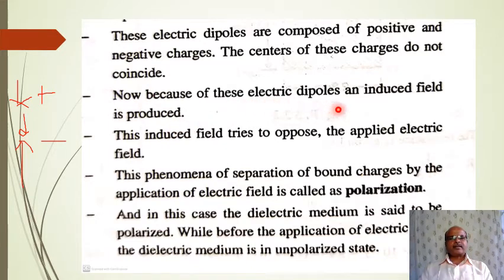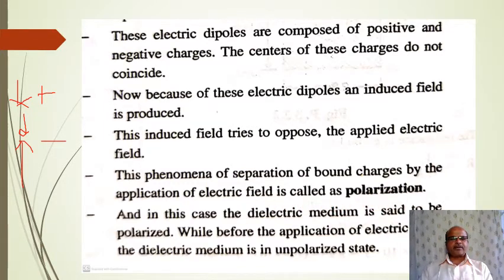Because of these electric dipoles, an induced field is produced. This induced field tries to oppose the applied electric field. This phenomenon of separation of bound charges by the application of an electric field is called polarization.